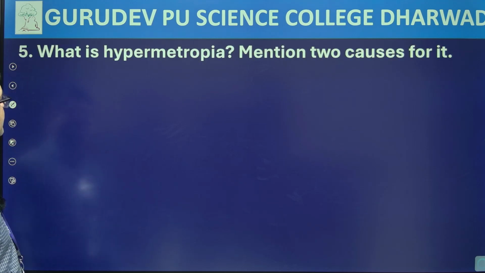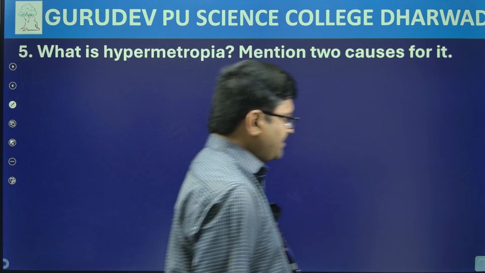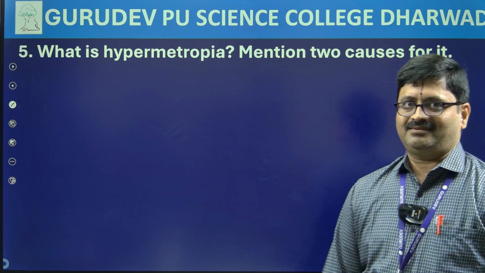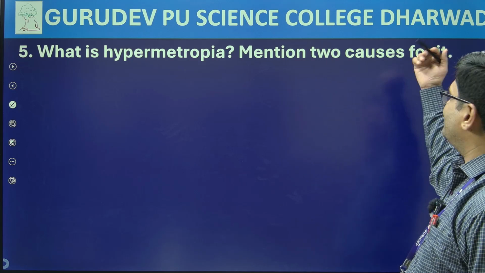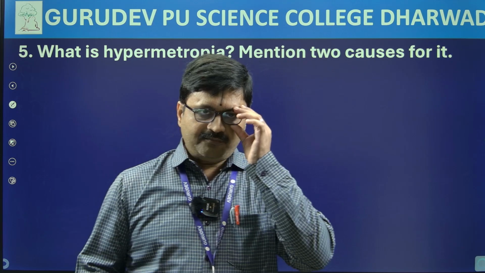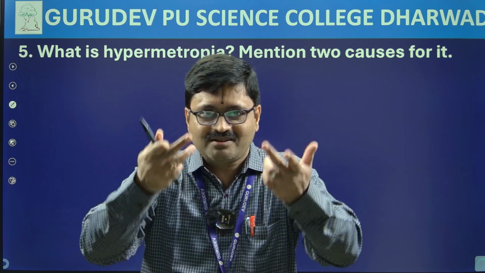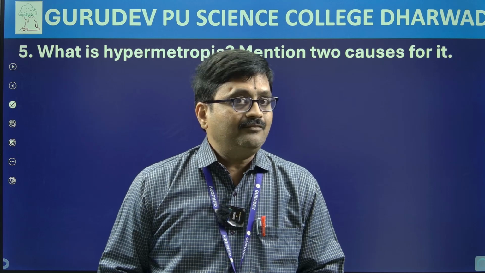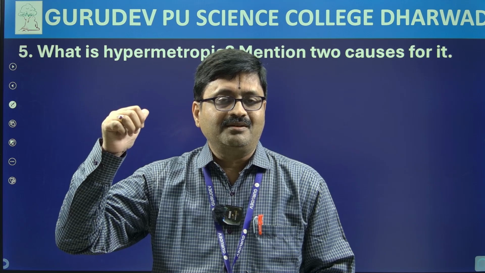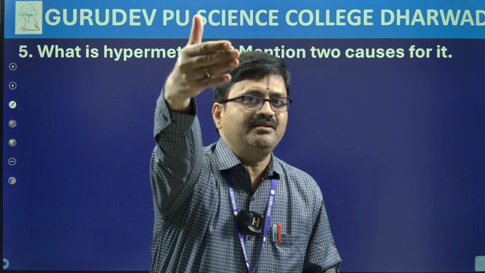Let's go ahead and take a look at the next question, okay. What is hypermetropia? Mention two causes for it. So dear friends, I am wearing a spectacle, hope you can see that. I am wearing it not because of hypermetropia, but because I am unable to see far off things.